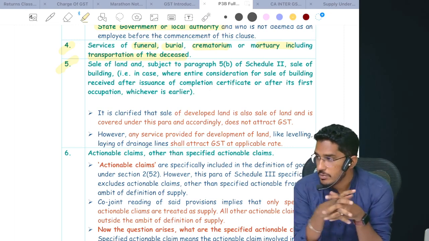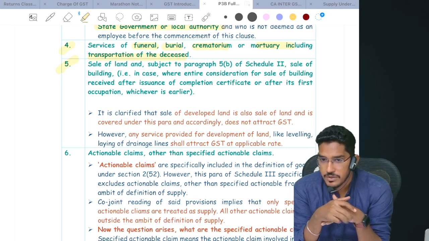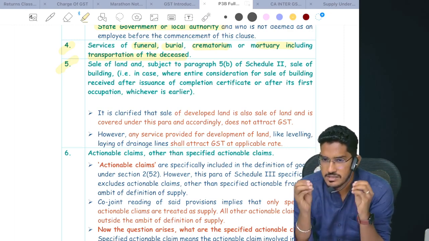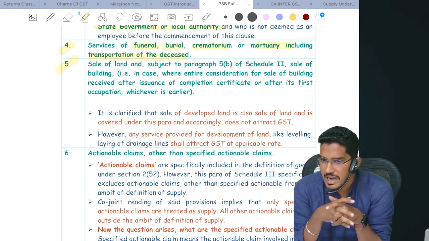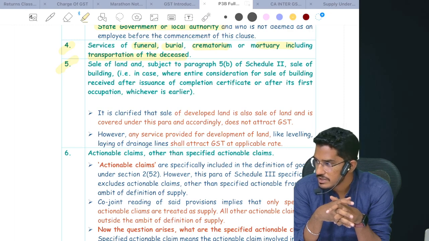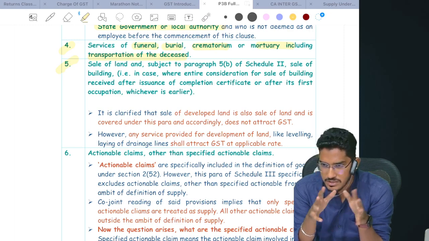Fifth paragraph talks about sale of land, sale of building. First we will discuss sale of land. As I have told, sale of land is neither supply of goods, not even supply of services. Why? Because land is subject to stamp duties and also the government gets its GST.